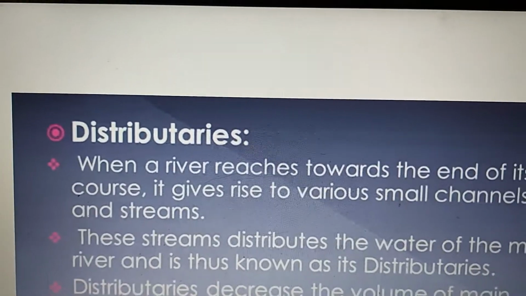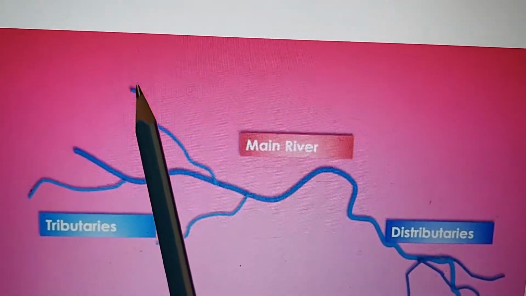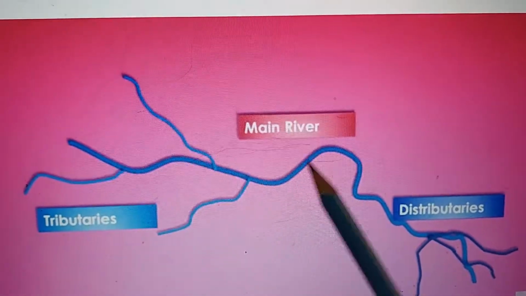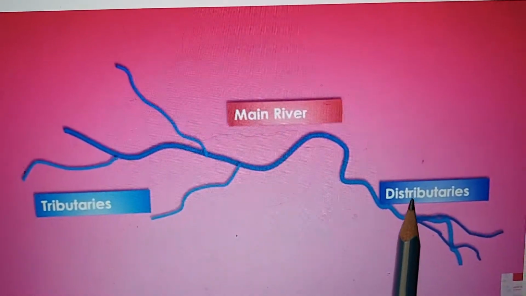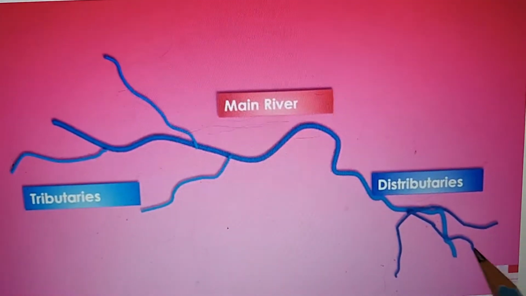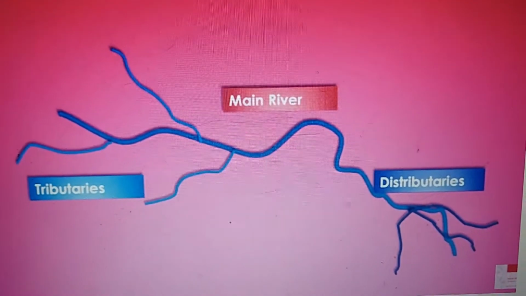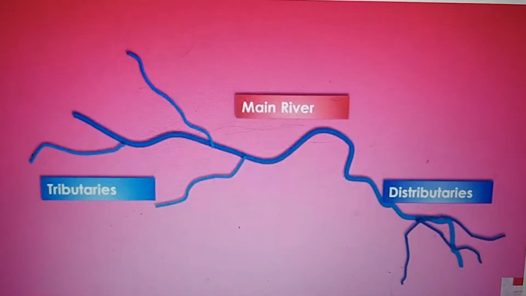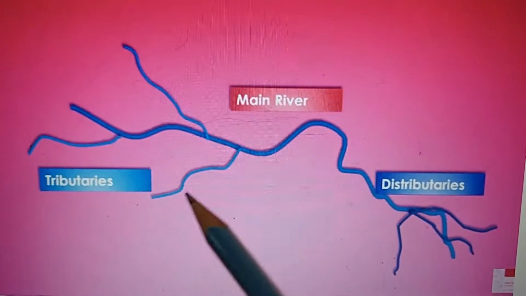So you can see here in this figure, small rivers join the main river, they are giving a tribute to this main river. Whereas here, because the sediments are deposited, they are unable to flow into the water, so small channels are created which are called distributaries. They're distributing water and finally emptying out into the sea. So this decreases the volume of water, and this increases the volume of water. Tributaries are giving tribute, all the water is going into the main river, small rivers joining the main river.